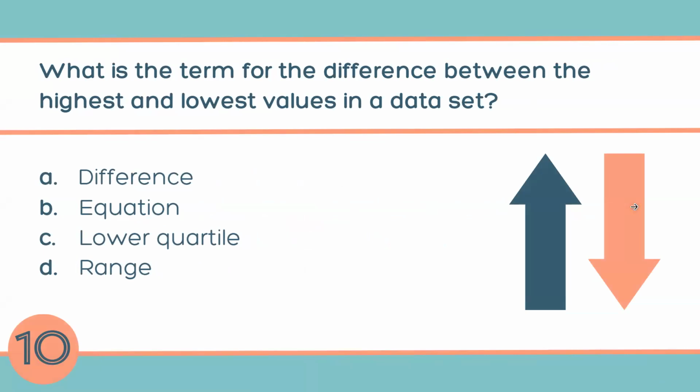What is the term for the difference between the highest and the lowest values in a data set? The answer is range. Difference? No. Equation? No. Lower quartile? No. Range is the right answer.